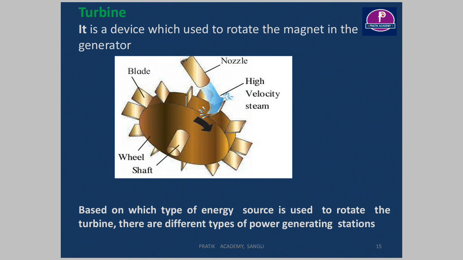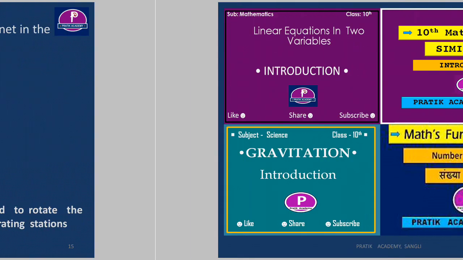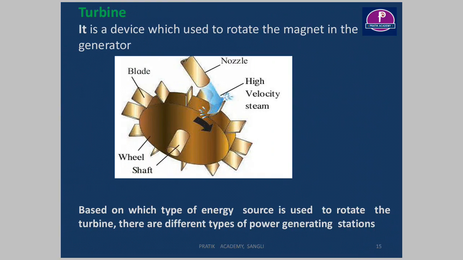Initially the turbine is also stationary, so we have to give some energy initially so that the turbine starts rotating, and depending upon that energy, turbines are classified in different ways. We can have water turbines, steam turbines, and also gas turbines, depending upon the type of energy. We'll discuss what the different energies used for generation of electricity are in our next video.